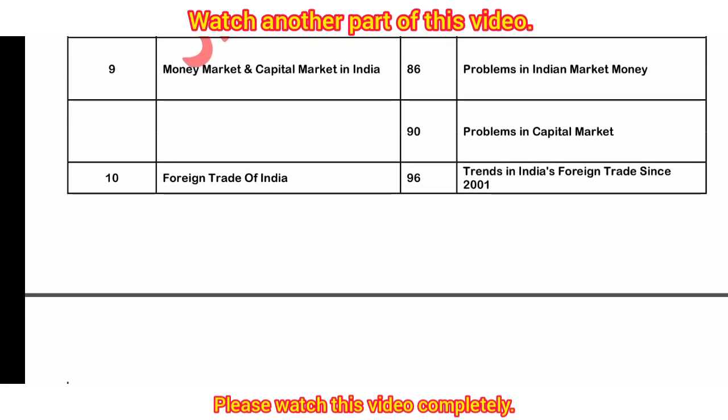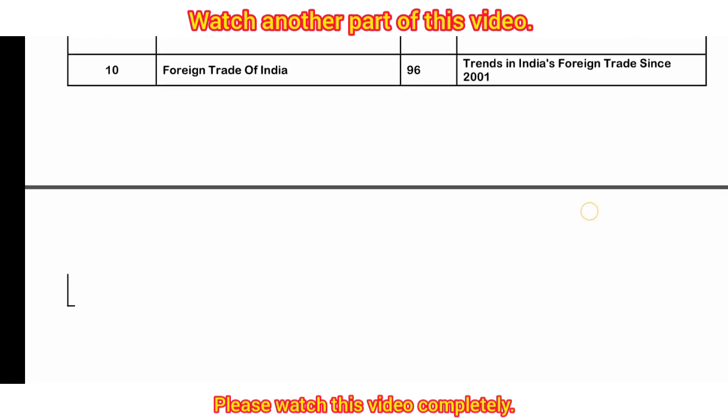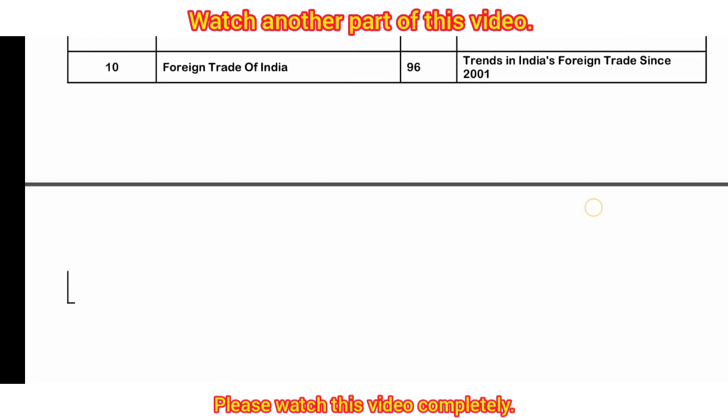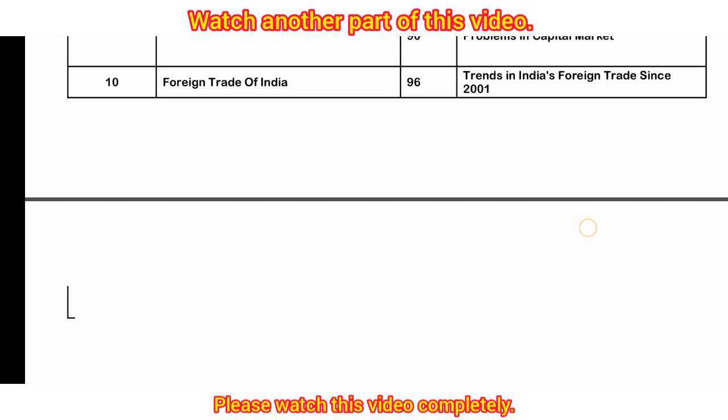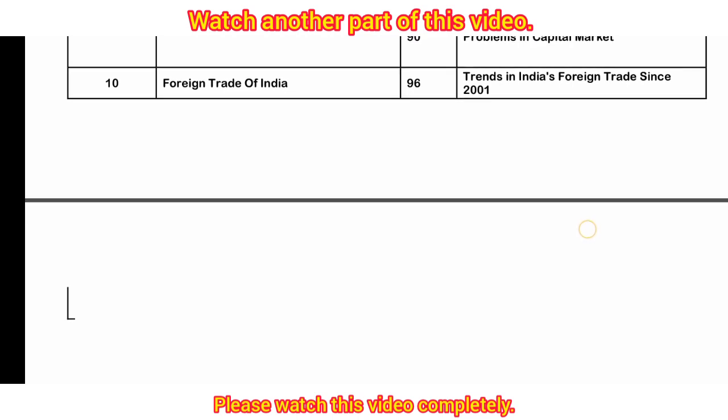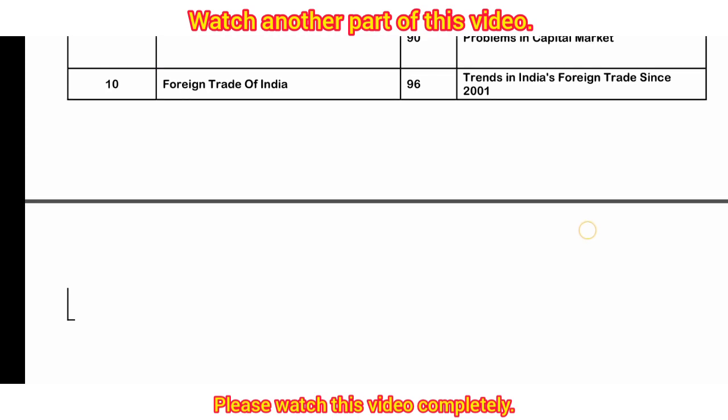Chapter number 9, Money Market and Capital Market in India, two pages, that is page number 86, Problems in Indian Money Market, and page number 90, Problems in Capital Market, are deleted. The 10th one is Foreign Trade of India, page number 96. The topic on that page is Trends in India's Foreign Trade since 2001.